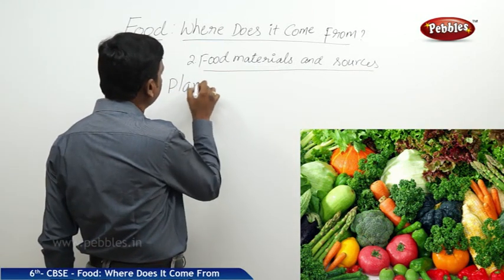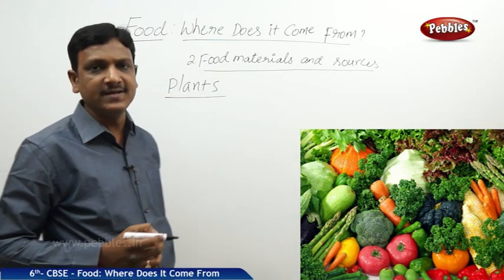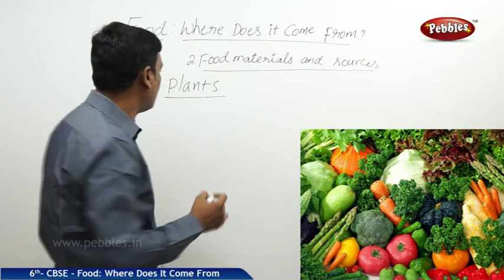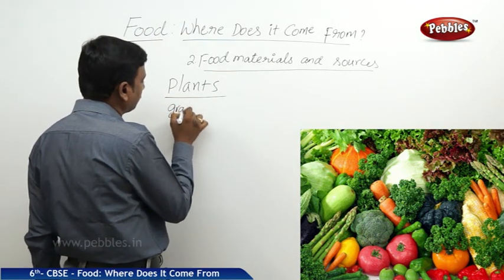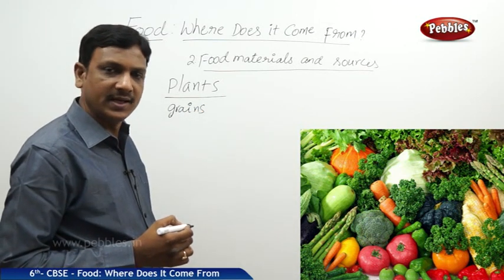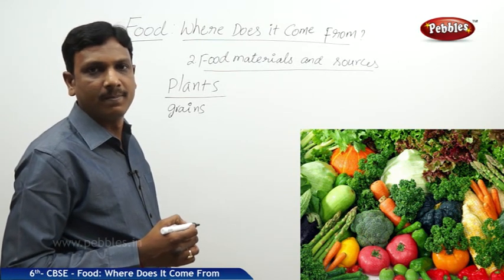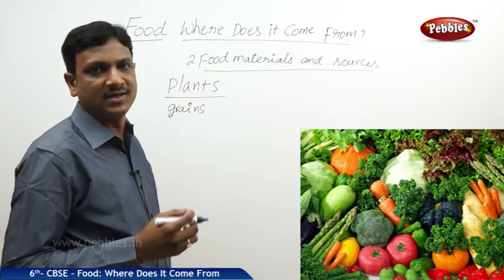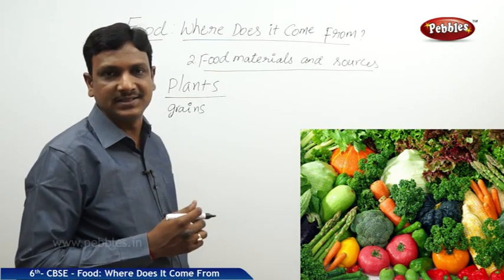Plant and animal sources. First, let us see what we are getting from plants. From plants, we are getting grains, cereals, rice, wheat, jowar, bajra, sorghum, all these kind of cereals. We call them under the heading grains.